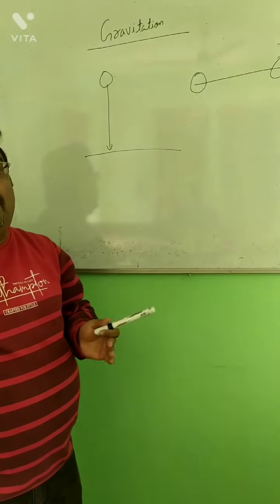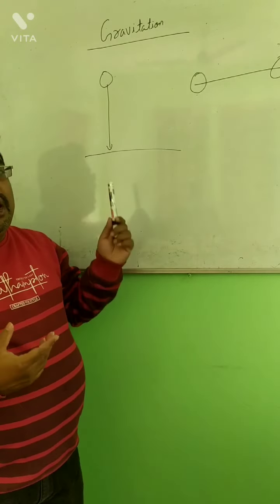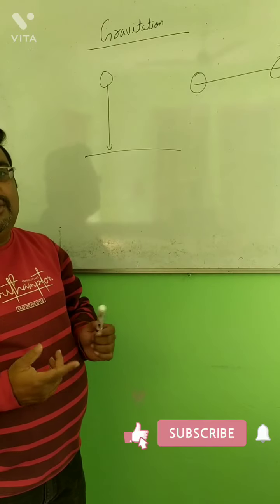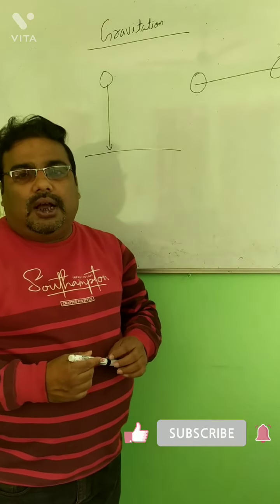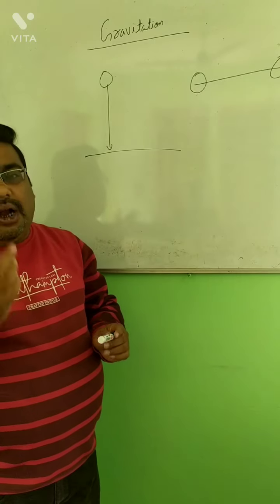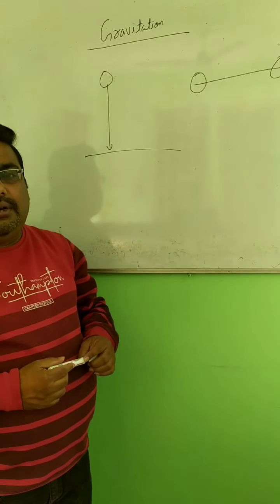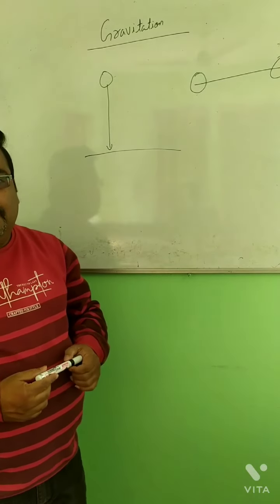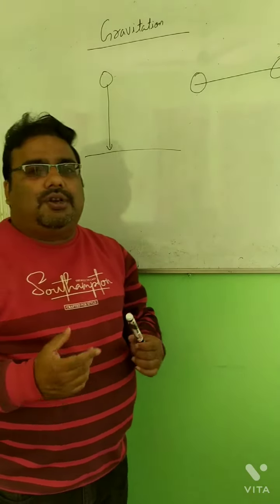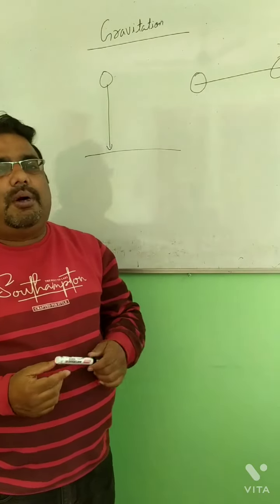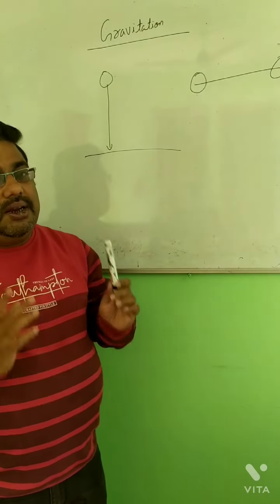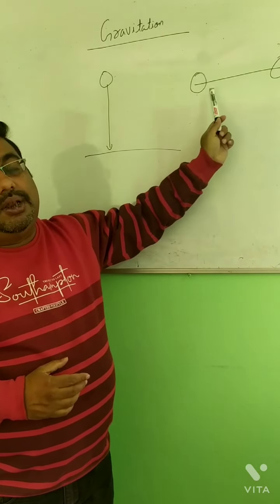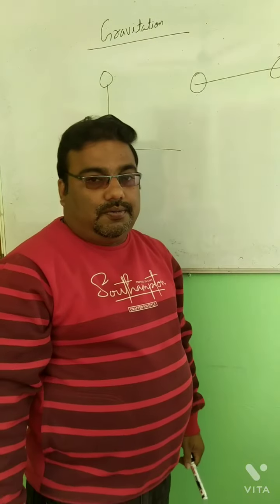In case of heavenly bodies, planets, Earth, we can notice that force. Formation of tides in the sea is due to the gravitational force of the moon and sun. Earth revolves around the sun, and all the planets revolve around the sun. That is due to the gravitational force. In heavenly bodies, the gravitational force is noticeable. In small general objects, it is not noticeable. But there is a force which attracts each and every object between them, that is said to be gravitational force.